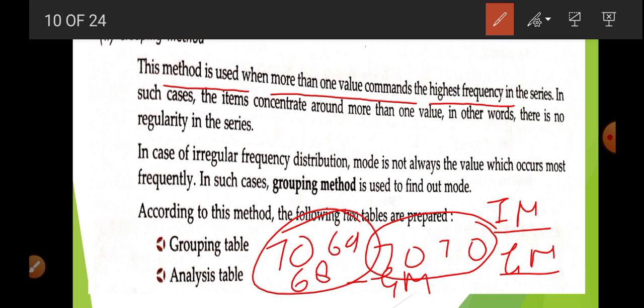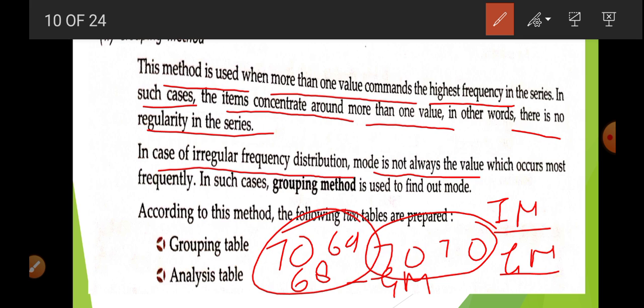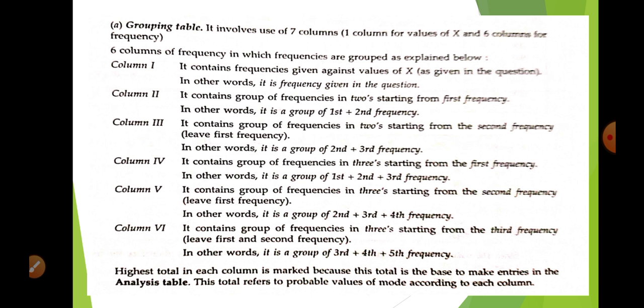Okay, so what is written here? In such a case the items concentrate around more than one value, and there is no regularity in the series. So in case of an irregular frequency distribution, the mode is not always the value which occurs most frequently. So in such a case we use the grouping method. What is the grouping method? It includes two types of table, the grouping table and the analysis table. Okay, so what is the grouping table?